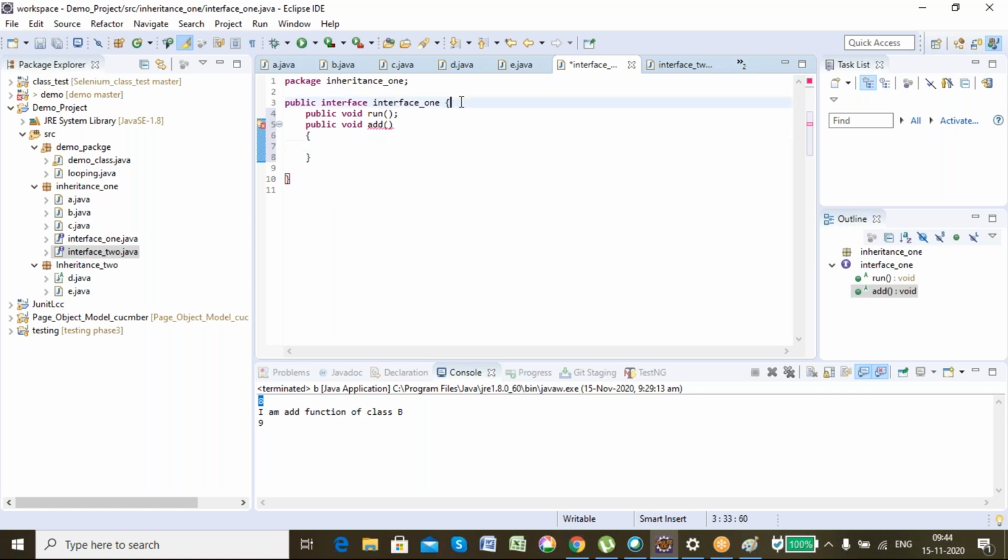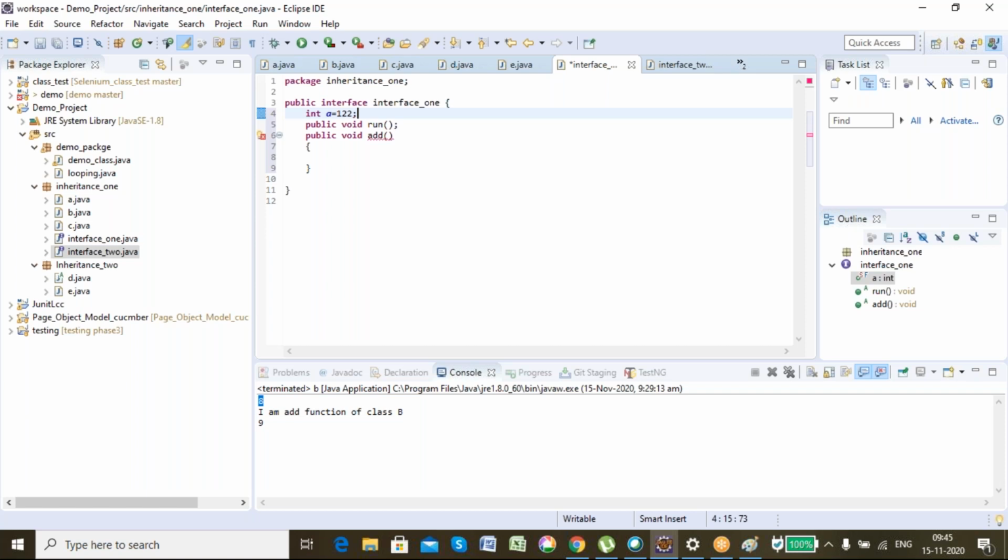So what is the interface? Interface is similar to abstract class. But then what is the difference? That may raise a question: then what is the use of interface and abstract class? They both work the same way.